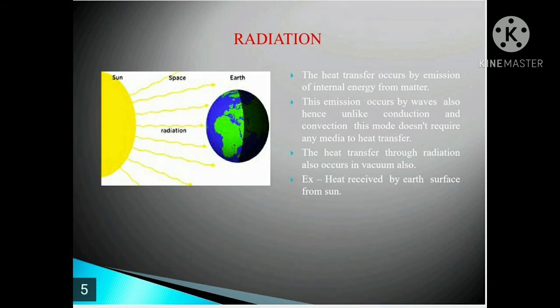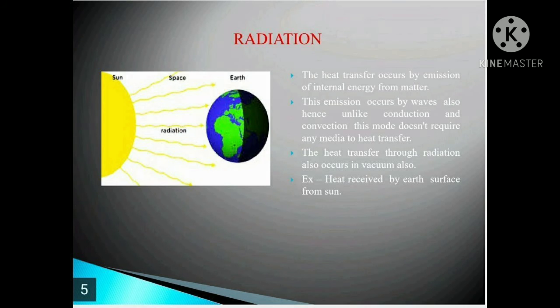One point to be remembered is that, unlike conduction and convection, this mode of heat transfer does not require any type of medium for the transfer of heat or energy. So you can remember that heat transfer by radiation may also occur in a vacuum.